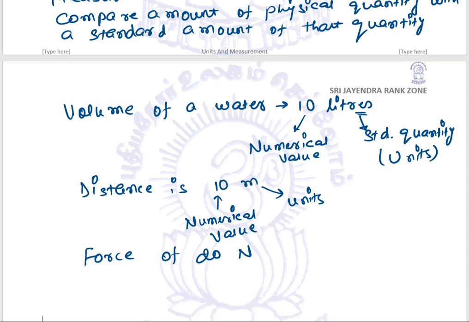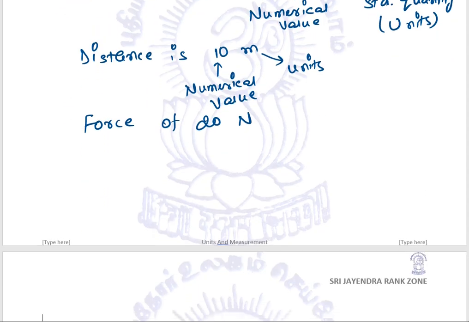You might know that force is measured in Newton. This 20 is a numerical value, and this Newton is a unit. So these are the units by which we measure certain physical quantities.